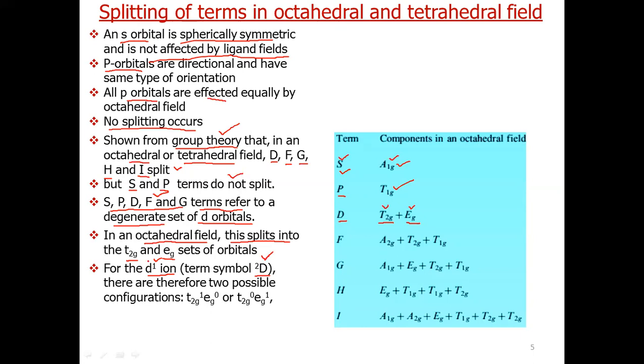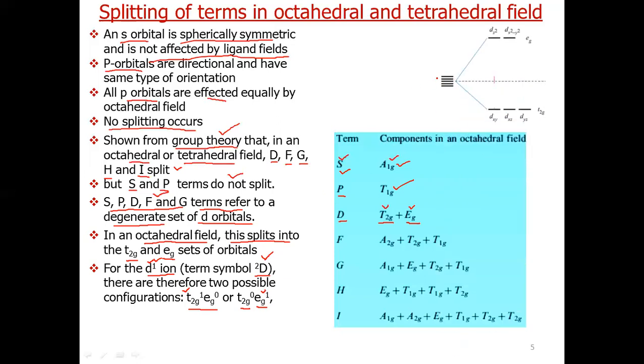So for a d1 ion, there are two possibilities for the electron: we can write its configuration as t2g1 eg0 or t2g0 eg1. That means one electron can either go to the t2g set or it can go to the eg set. Let us understand this now.